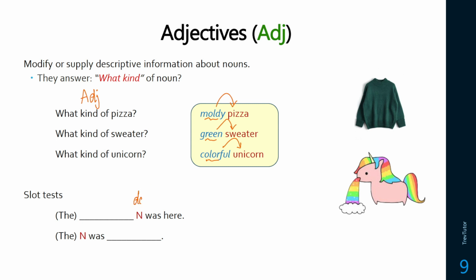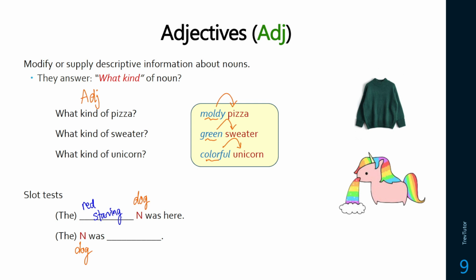So in terms of distribution, let's say you have a noun. I just like to pick a pretty standard noun that I always use. So I like to pick the word dog. If we can put a word before dog in between the, then we're probably looking at an adjective. You could say the happy dog was here, or the red dog, or the starving dog, or something like that.